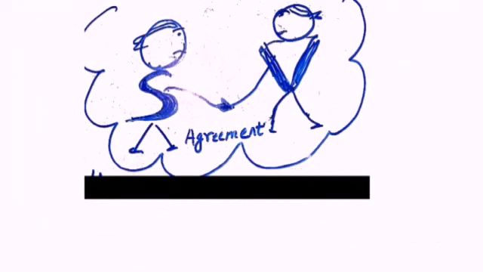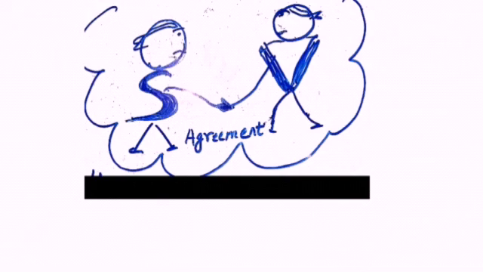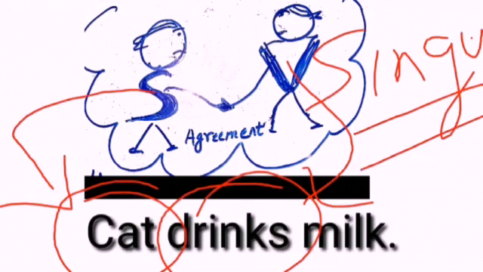As we all know, when we add s and es to a singular noun, it becomes plural. But when we add s and es to a verb, it becomes singular. For example, drink is a plural verb, and when we add s, it becomes singular. For example, cat drinks milk. Here we see that cat is a singular noun and drinks is a singular verb, and both are agreeing to each other. In this way, we can say that the rule of subject-verb agreement has been followed.